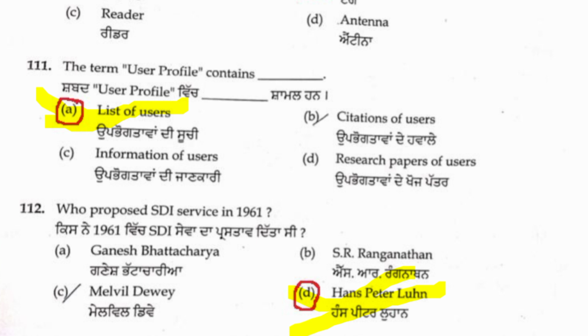The term user profile is an SDI service, selective dissemination of information service. User profile, we already discussed, consists of a list of users. So the right answer is A. 111 A is the right answer of the given four options, list of users.